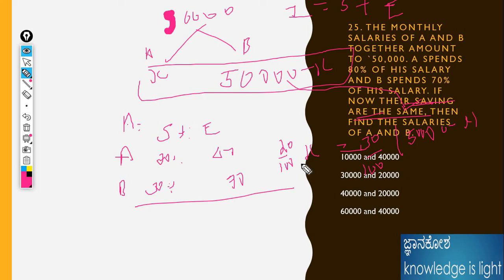The 100 cancels from both sides. Therefore, the remainder is 2x equal to 15,000 minus 3x. Taking 3x to that side, 5x is equal to 15,000.